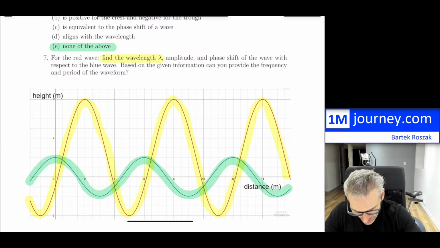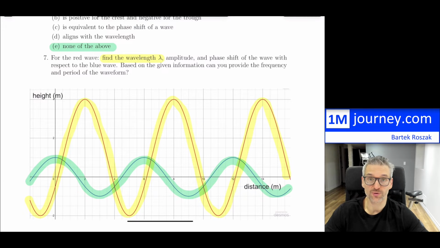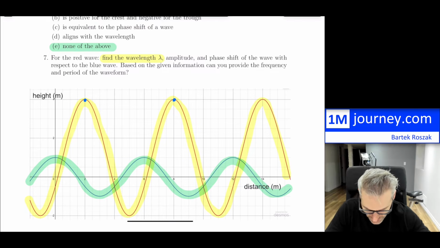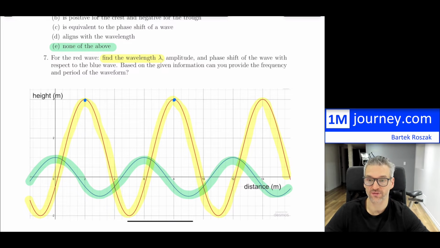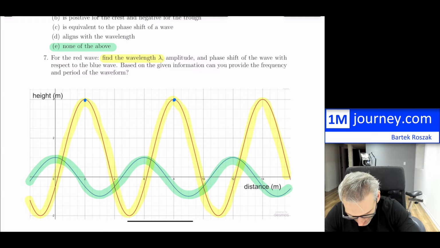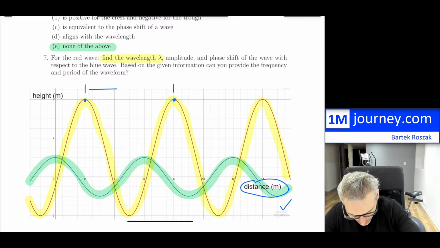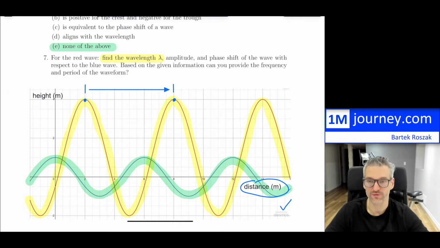All right, so for the wavelength, what I like to do is make your life as simple as possible. So you want to be able to find two points which are exactly at the same phase within the wave. This is going to be from here to here. Notice that it is distance that we're measuring, and that's indeed what this would be. So this full distance is one complete cycle of the wave.